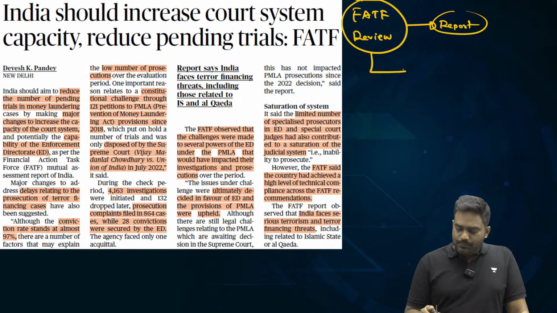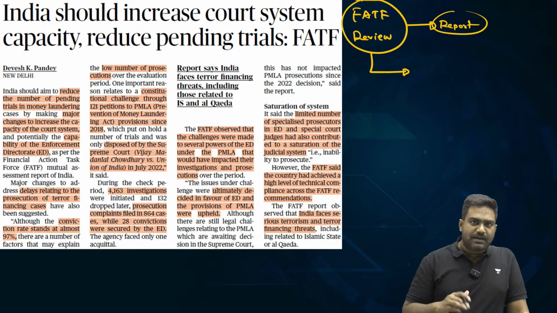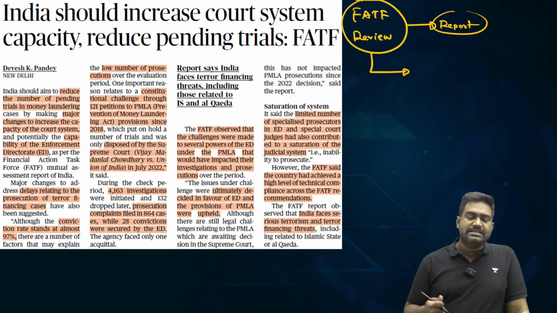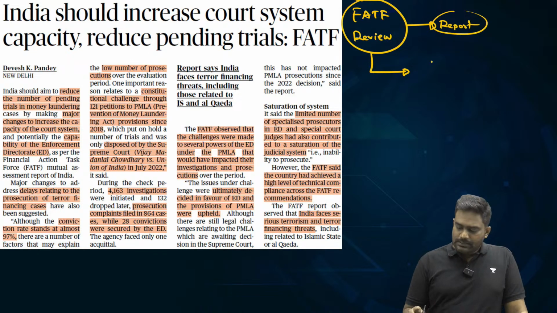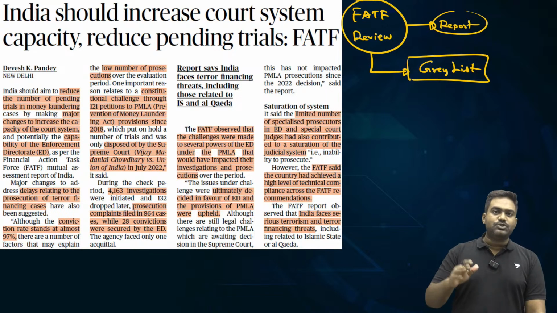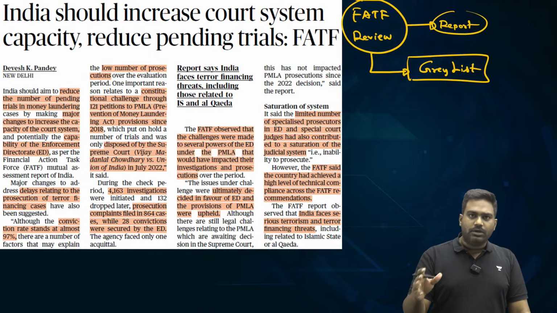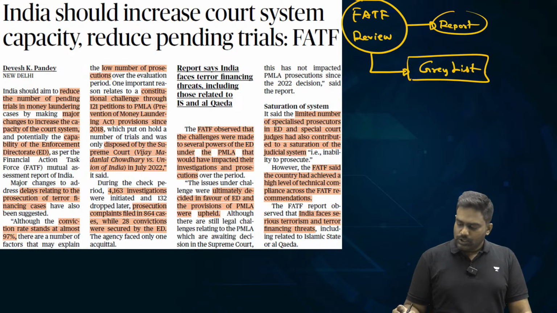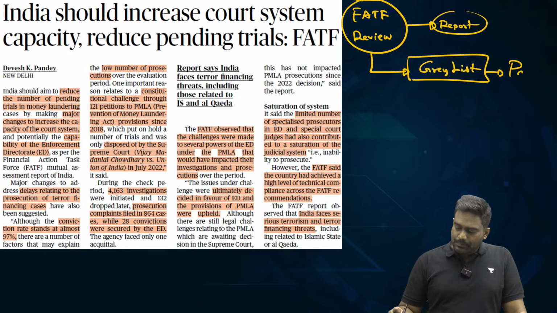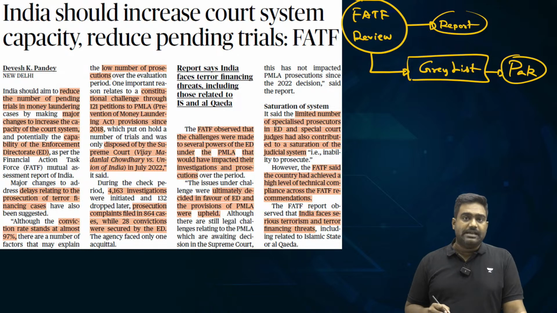Now, if a country's performance is not satisfactory, let's say there are gaps, there are shortcomings in the laws and policies and the actions of a country, such a country can be placed on the grey list of FATF. This is like issuing notice to a country that, look, you're not following the standards, you're not up to mark, you need to improve your performance. Recently, for example, Pakistan was on the grey list of FATF. Pakistan has been grey listed multiple times.